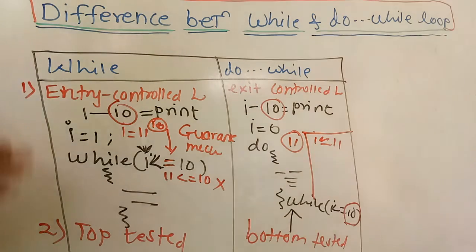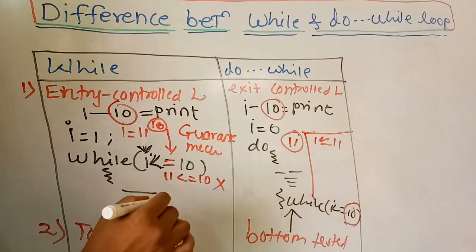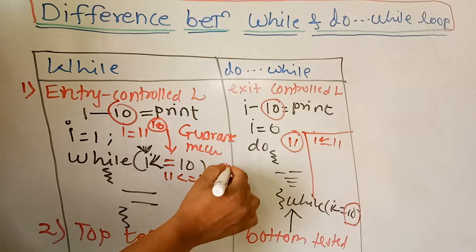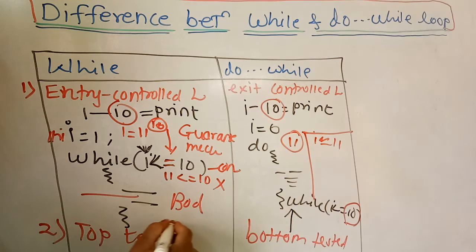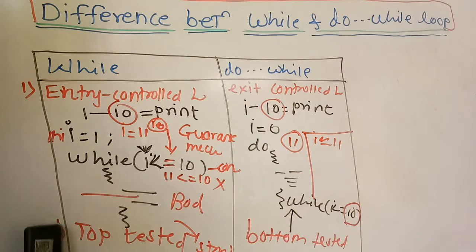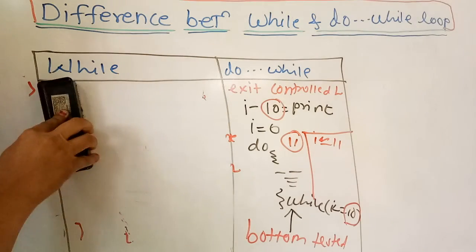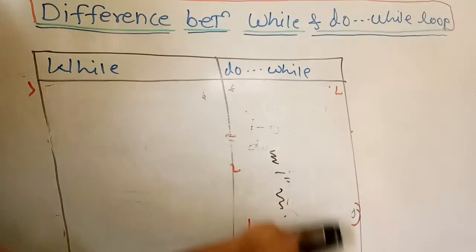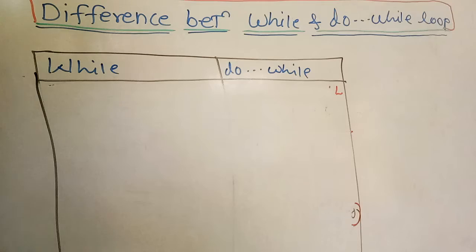We have seen the syntax of the loops in the previous videos: here is the condition checking, here is the initialization, the body of the loop, and at the last the statements are executed. To differentiate them, I will take one small example program showing how to write a while and do while loop.